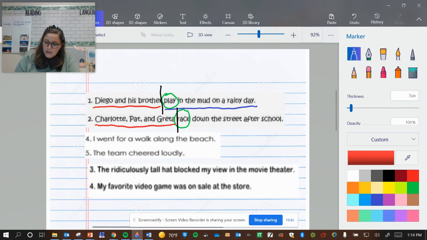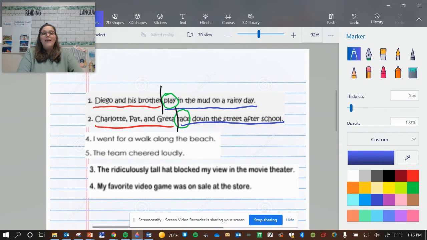Absolutely. If I had put my chop line here after Charlotte, let's see. What did Charlotte do? Did Charlotte, Pat, and Greta race down the street? That's not what Charlotte did, right? So what they all did was race. So now I can underline them as my subject. My whole predicate would be the whole part after the verb: race down the street after school.